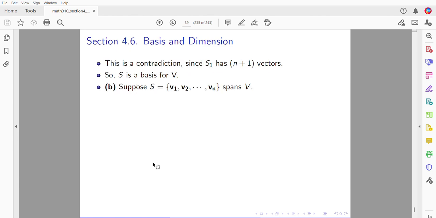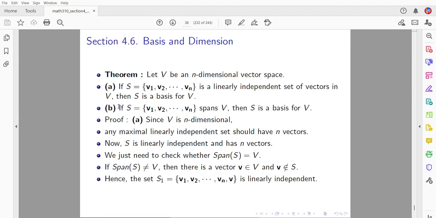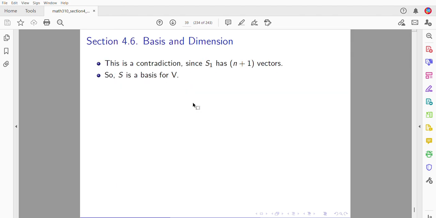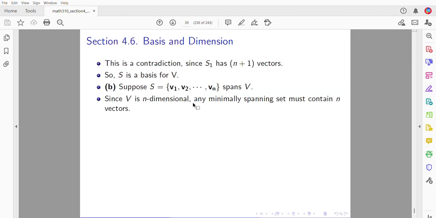So let's address question B. S is spanning V. It has n vectors. Since V is n-dimensional, any minimally spanning set must contain n vectors. Since S spans V, if S is linearly independent, well, it's already spanning. Linear independence tells you it's a basis.